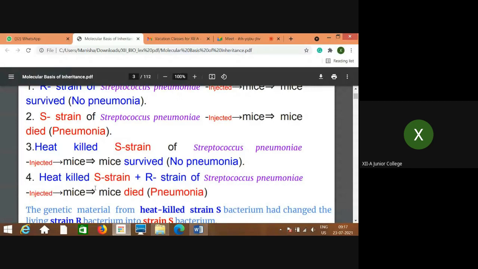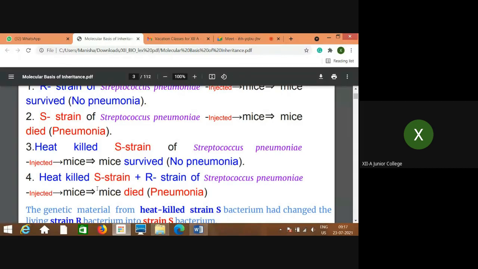It was surprising. Actually, the expected result was no pneumonia and the mice were expected to be alive, as R is non-virulent and heat killed S had also become non-virulent.